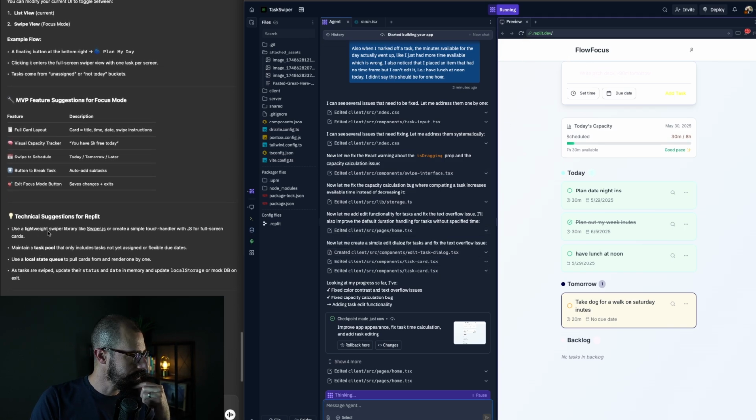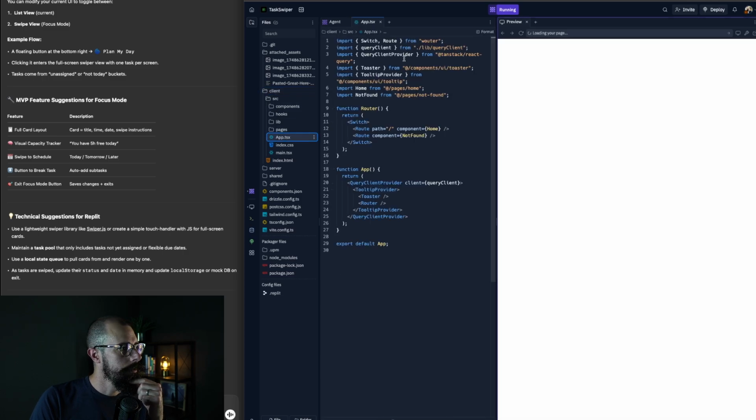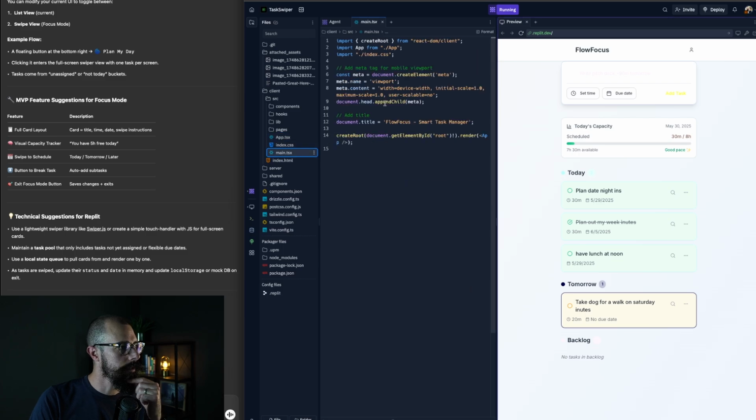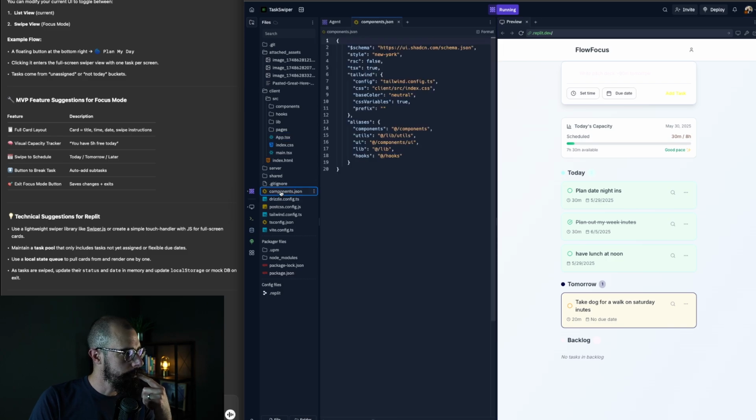Okay, technical suggestions. Swiper library like Swiper.js. I wonder if we already are using Swiper.js. Let's see what's in the app here. React Query Toaster. We're using Toaster. I don't know what that is. Maybe it's a similar app that pops up things, right? Components.